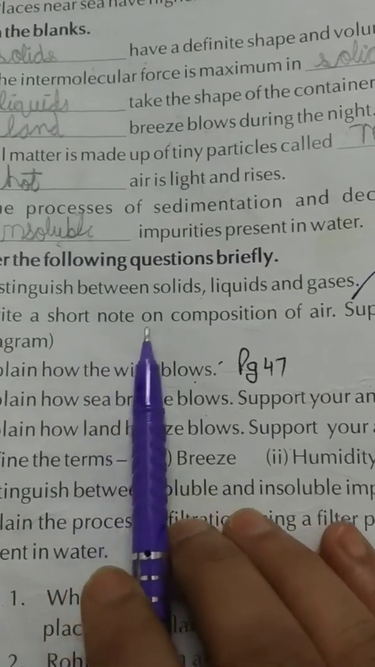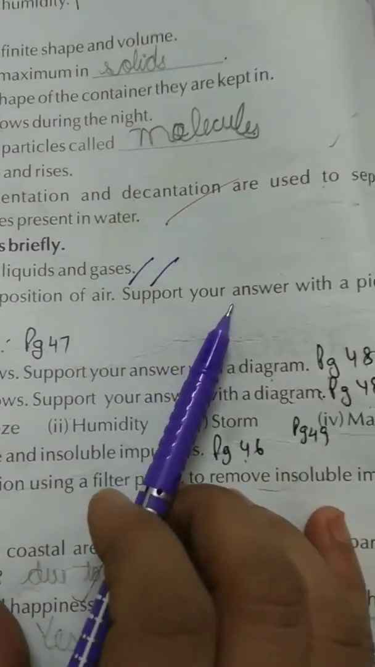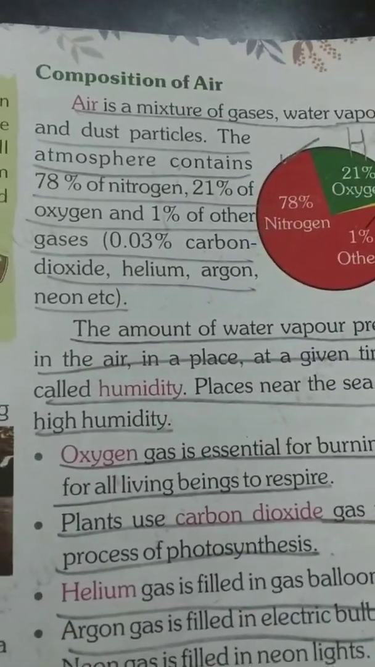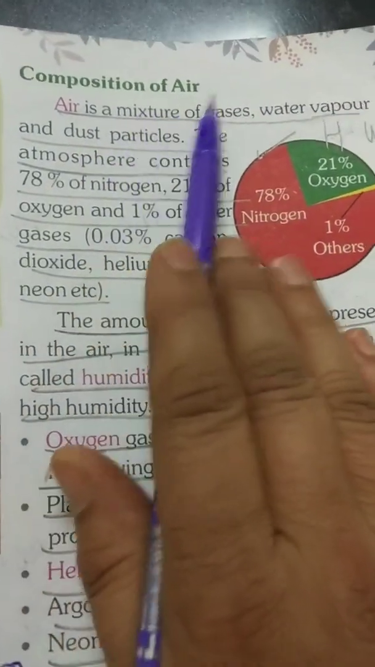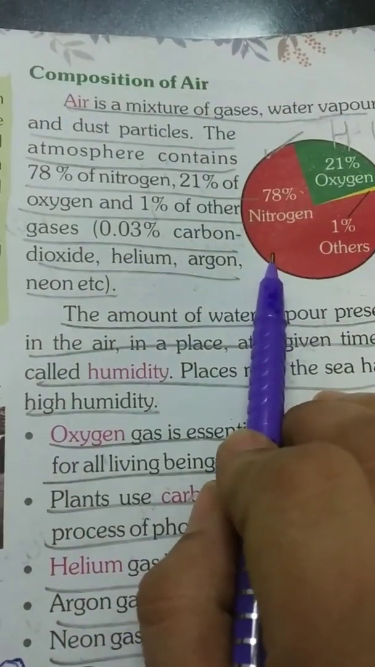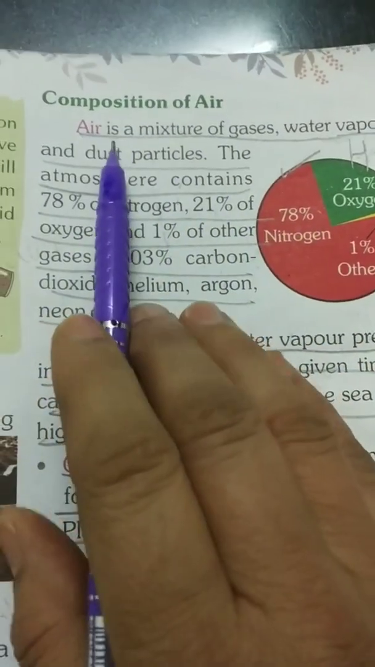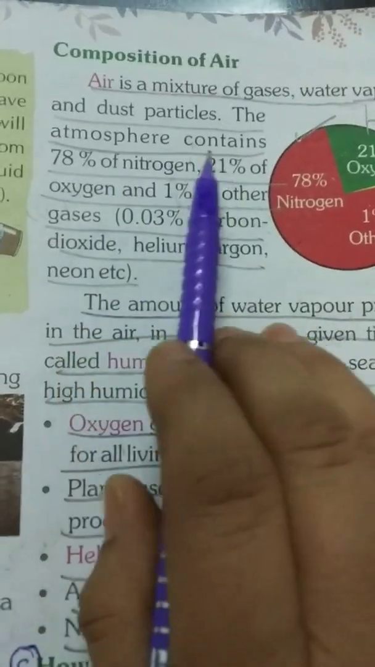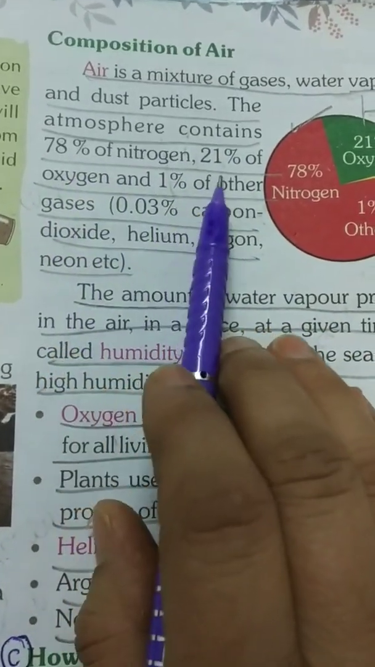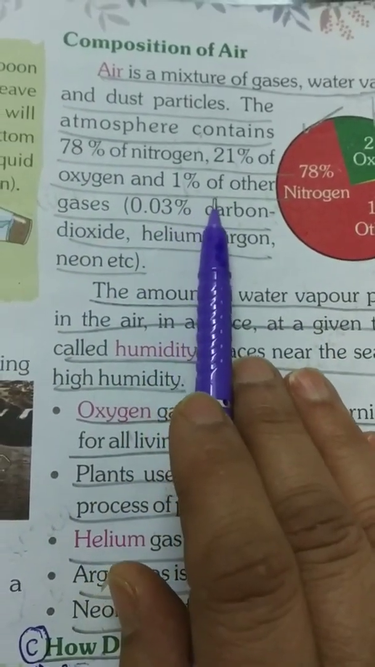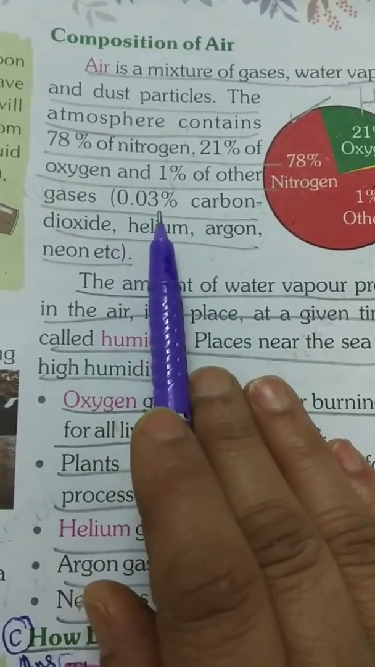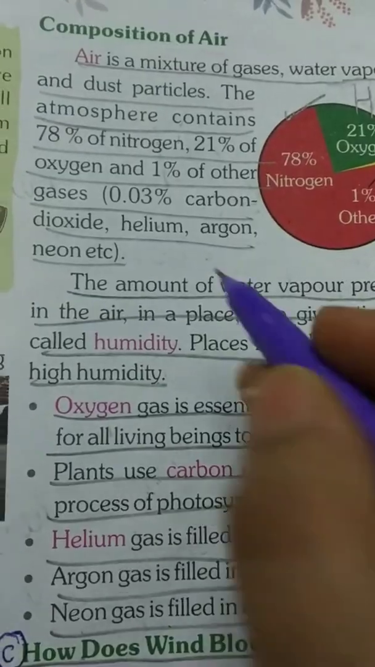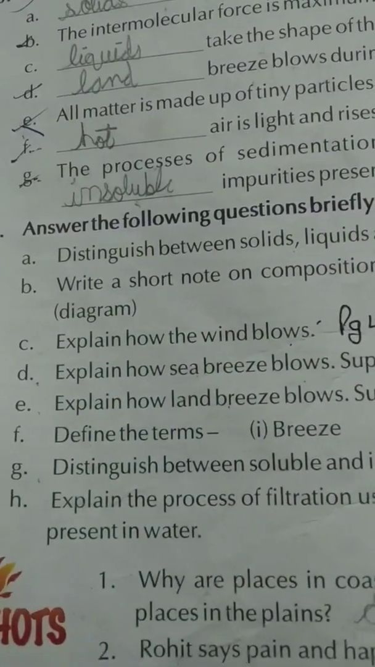B part. Write a short note on composition of air and support your answer with the pie chart, meaning diagram. Page number 47, composition of air. This one is the diagram for this answer. Air is a mixture of gases, water vapor and dust particles. The atmosphere contains 78% of nitrogen, 21% of oxygen and 1% of other gases, 0.03% carbon dioxide, helium, argon and neon. Up to this you will write this answer.